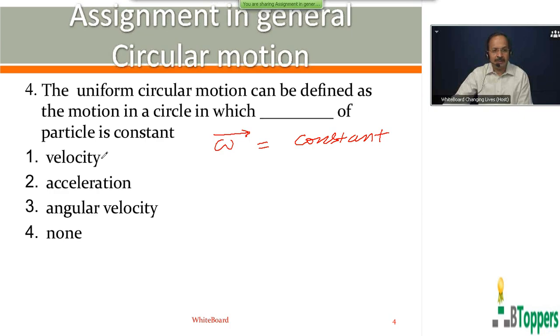At any instant, velocity acts along the tangent to the circular path. Even acceleration is not constant. The acceleration is constant in magnitude but changes in direction. So in the case of uniform circular motion, at any instant acceleration acts along the radius and towards the center of the circular path. So in uniform circular motion, angular velocity remains constant both in magnitude and direction. So the third option is the answer for question number 4.